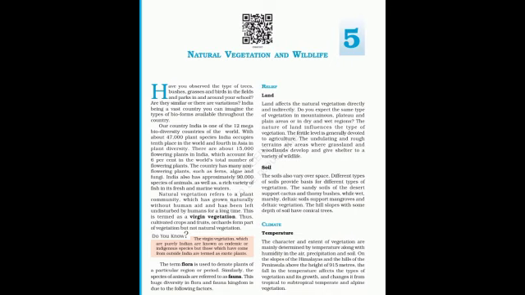India has approximately 90,000 species of animals as well as a rich variety of fish, in fresh and marine waters. This huge variety of natural vegetation and wildlife makes them a matter of study.